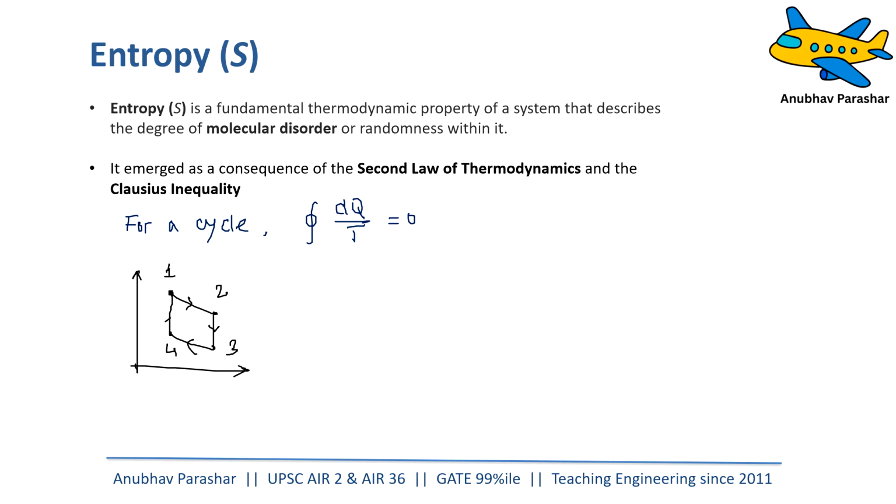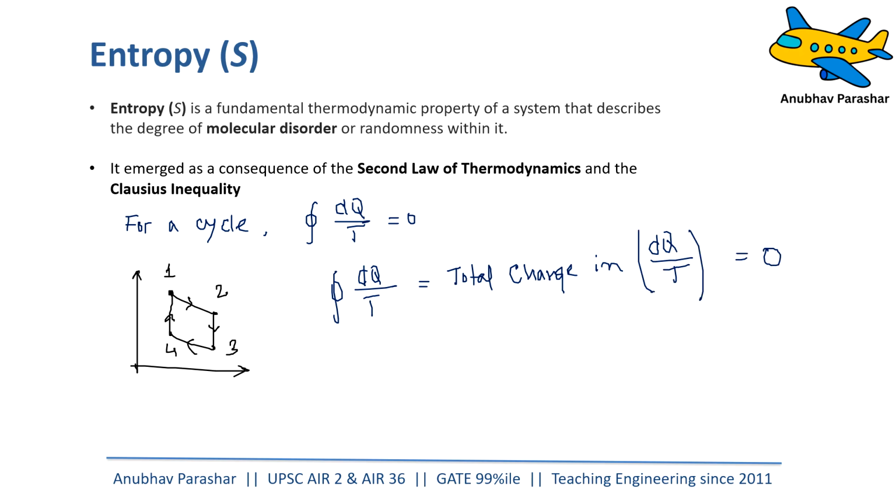Now, what does the cyclic integral of dq by T mean? The cyclic integral of dq by T represents the total change in dq by T. And the total change in dq by T is coming out to be how much? Zero.